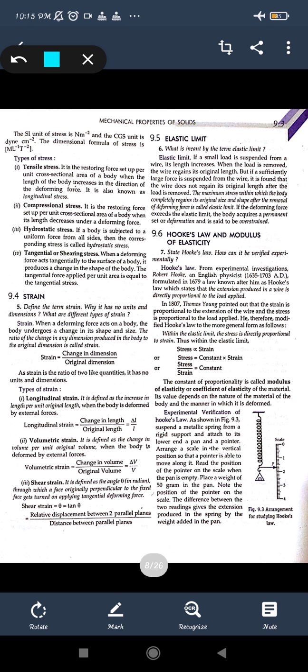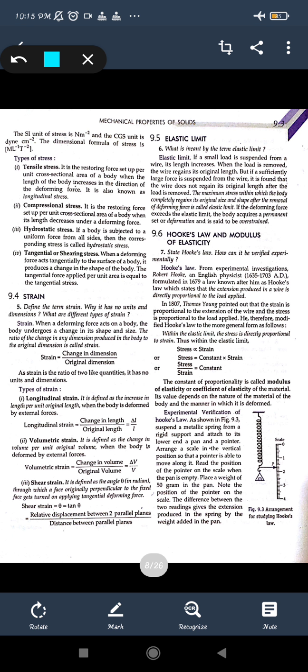So when the deforming force is more than this elastic limit, the body will be totally deformed. Like if we are stretching a rubber to its elastic limit, it gets stretched, but more than that, it will just break out. So that is the fracture point. That is the point where the body will be permanently deformed, because once the rubber is broken, we cannot stretch it again, and it cannot regain its original shape and size.